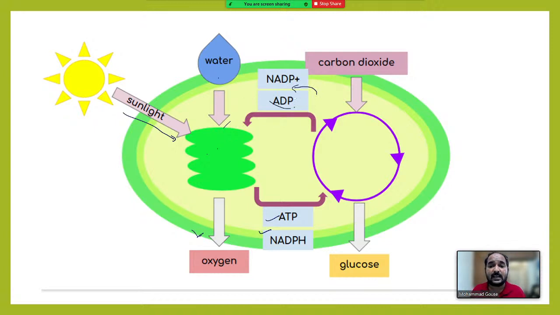Of course, regarding ATP, I didn't discuss much because it will become too lengthy. Already we are running out of time. So this is regarding the mechanism of photosynthesis. In tomorrow's class, we can recall everything regarding this once again.